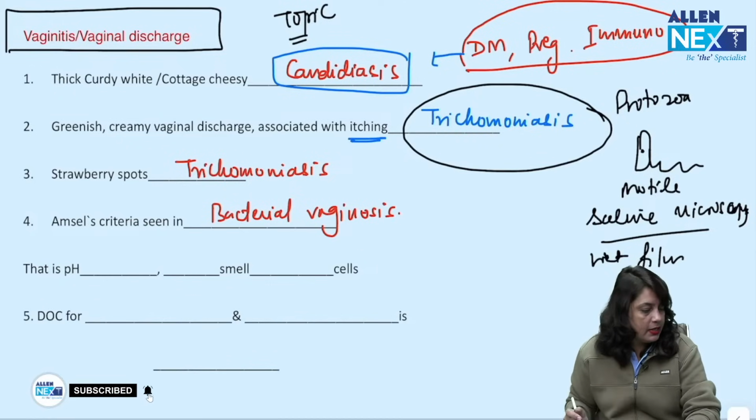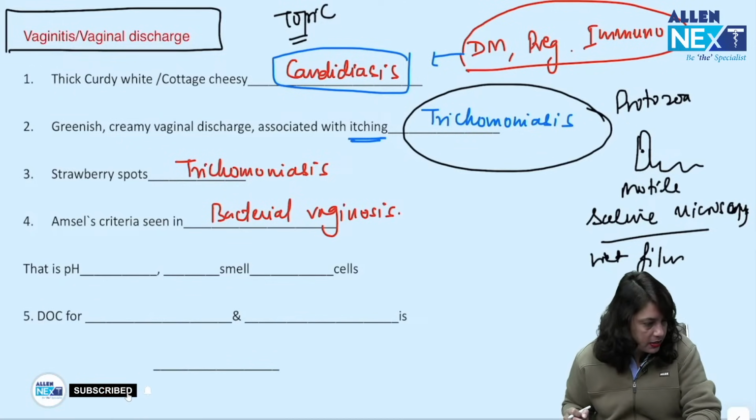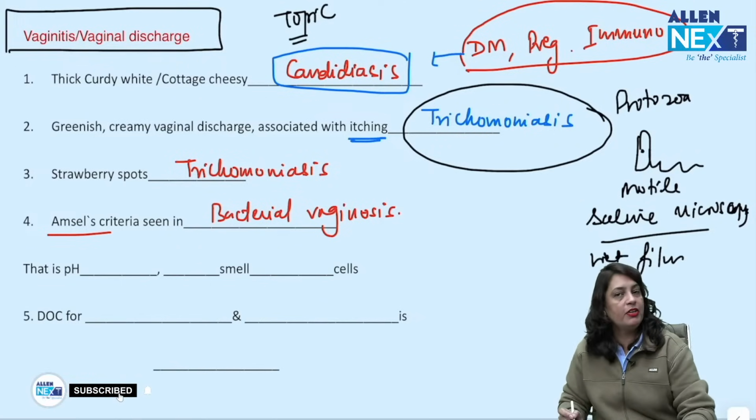Amsel's criteria is seen in, answer is bacterial vaginosis. Amsel's criteria is seen in bacterial vaginosis. Yes, I can read your answers. All of you are marking the correct answers. Dr. Randhir, you have marked bacterial vaginosis for which answer? I think Amsel's criteria, yes.